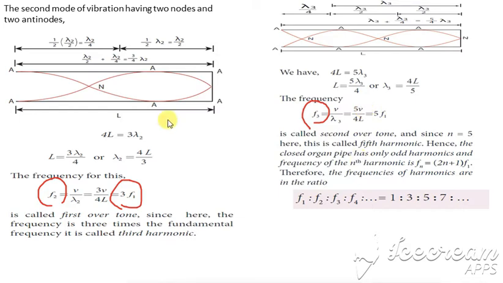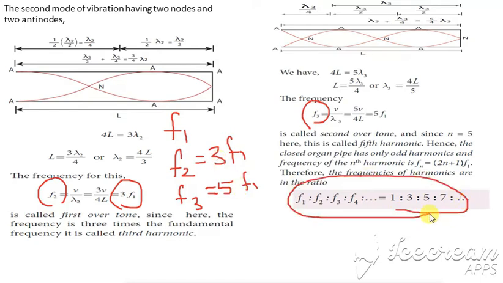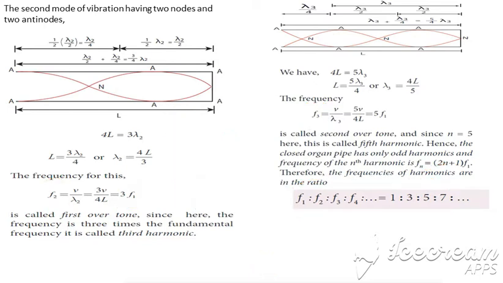And so when you see here, the first one is F1, the second one F2 is given by 3F1, and the third one F3 is given by 5F1. So it is of the order of 1, 3, 5. So we can write it as 1 is to 3 is to 5. So these are the frequency ratios. Yes, clear? In the same way we write it for the open organ pipe.